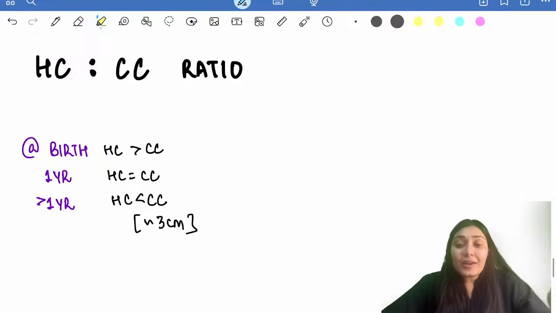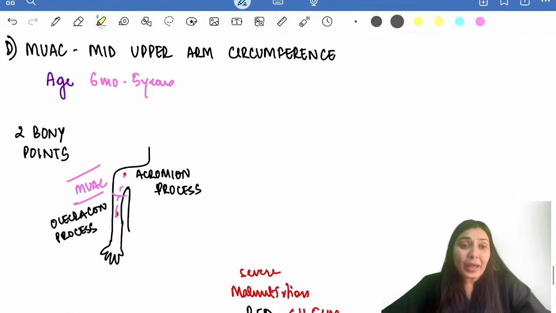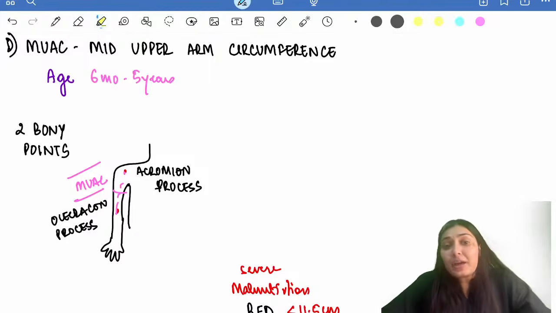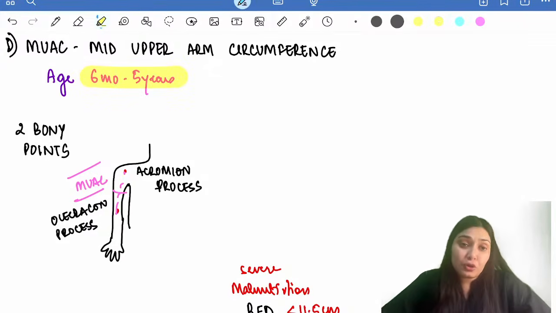This completes our age-dependent parameters. Now let's move to the age-independent parameter, that is mid-upper arm circumference. This mid-upper arm circumference is an age-independent parameter for which age group? 6 months to 5 years of age group. What happens in this age group, 6 months to 5 years?